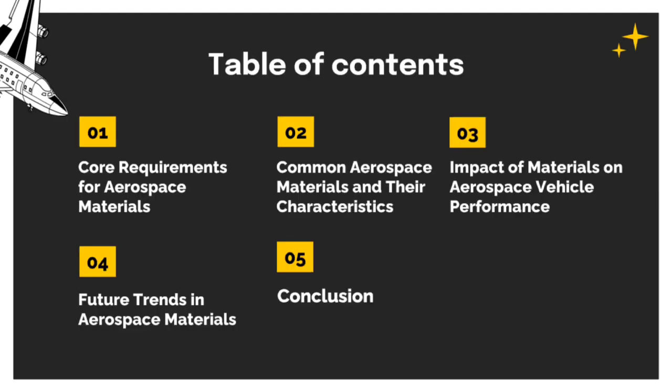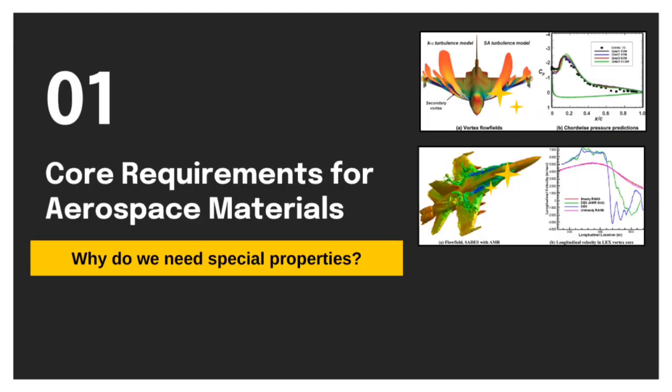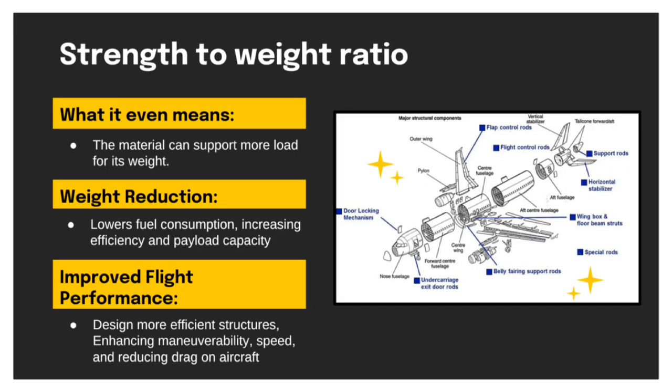Here is what we will be covering in this presentation. Let's start by discussing the core requirements of aerospace materials, focusing first on the strength-to-weight ratio. The strength-to-weight ratio is a critical property of aerospace materials. Lighter materials are crucial in aerospace for several reasons. They reduce fuel consumption, increase range, and allow for greater payload capacity, all leading to cost savings.